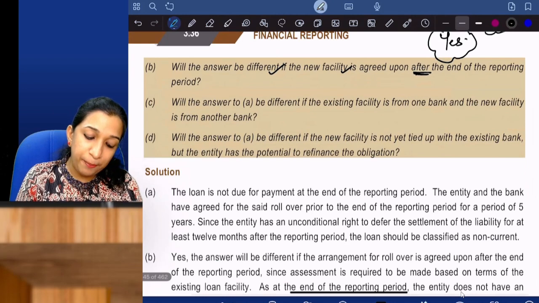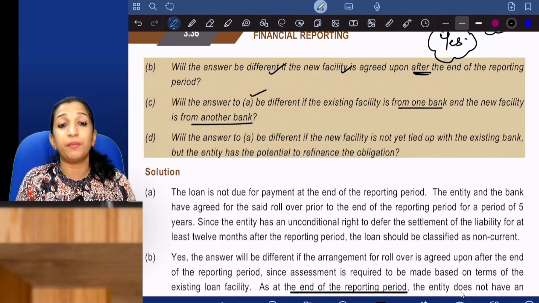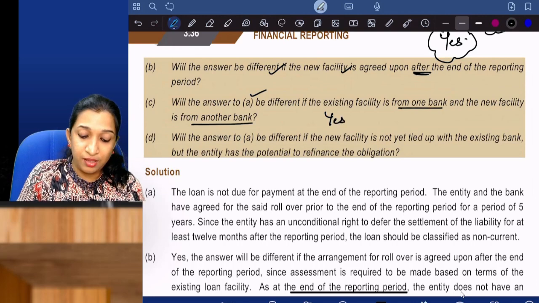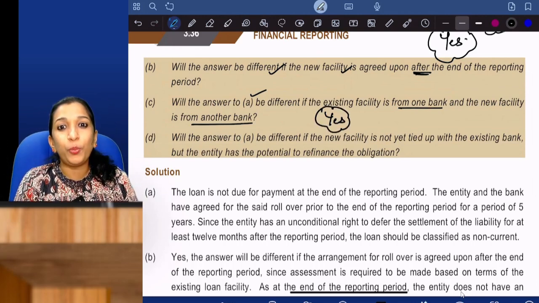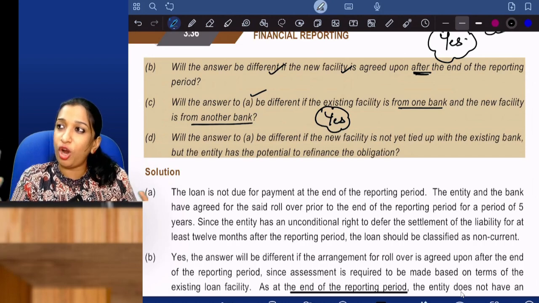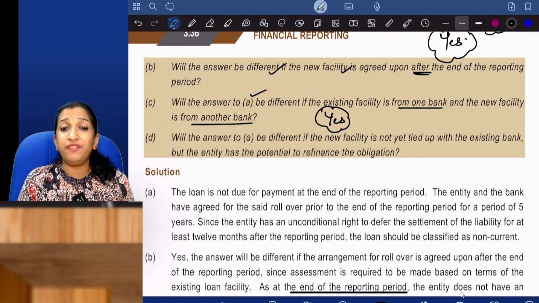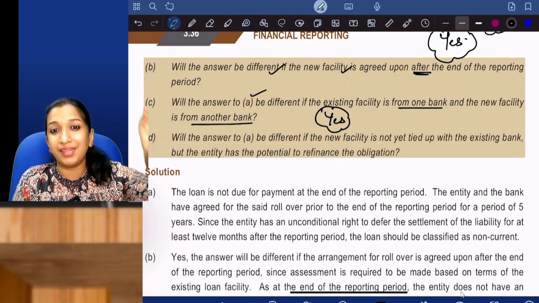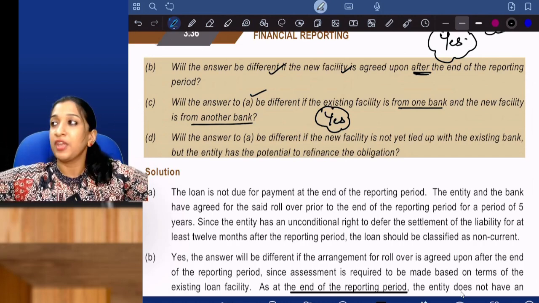Will the answer to A be different if the existing facility is from one bank and the new facility is from another bank? Yes. You have rollover, but first you need to settle bank A, then only you will get the 5 years time.